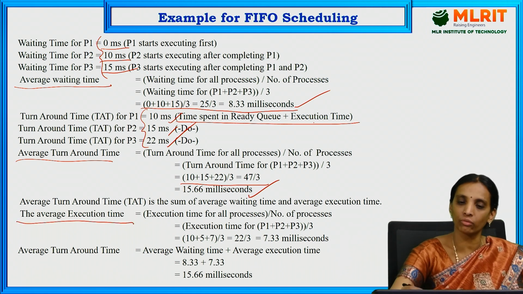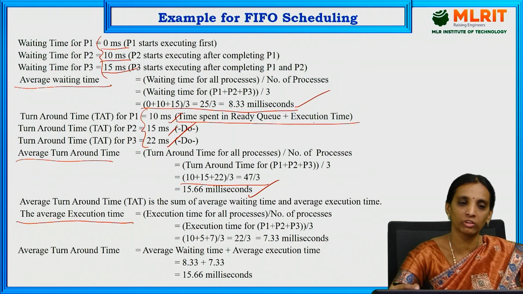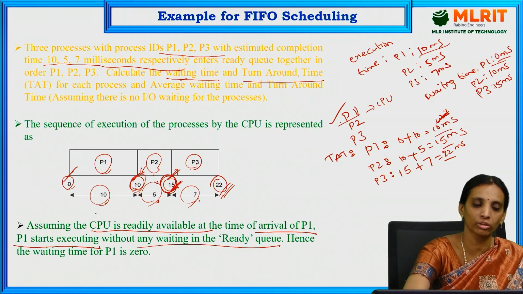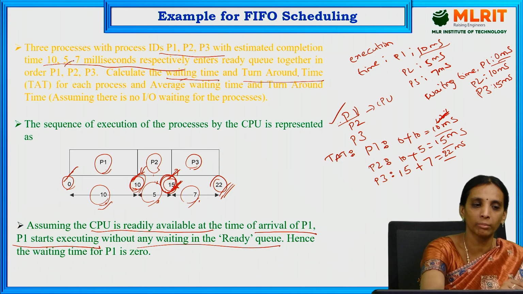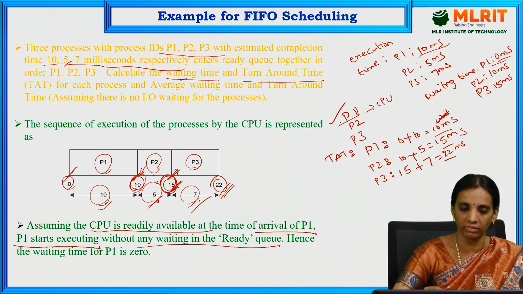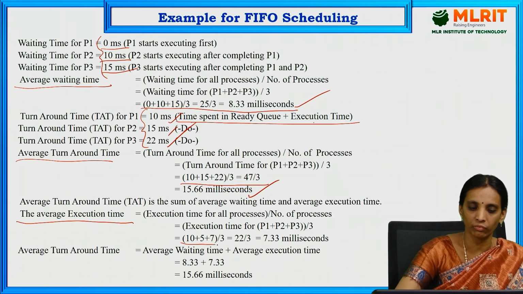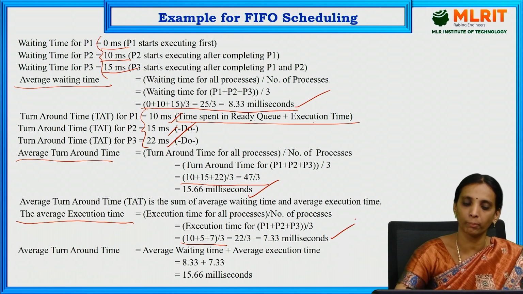Next, the average execution time. Here the execution time is nothing but what they have already specified in the problem. The execution time for P1 is 10 milliseconds, P2 is 5 milliseconds and P3 is 7 milliseconds. So it is 10 plus 5 plus 7 divided by 3, so this 7.33 milliseconds is the average execution time.